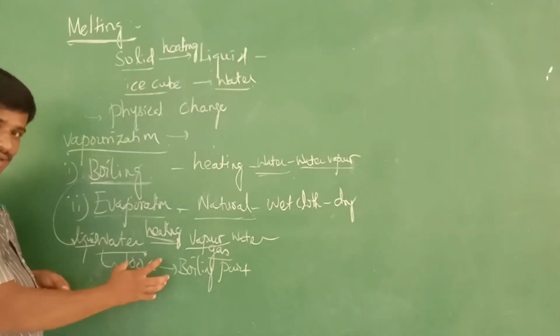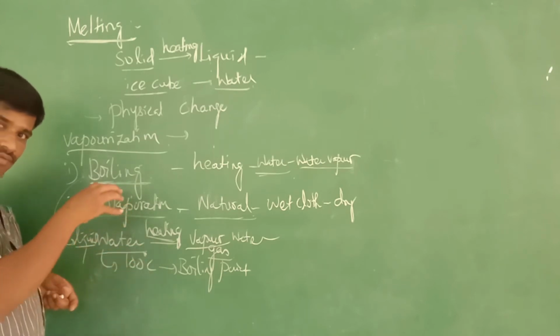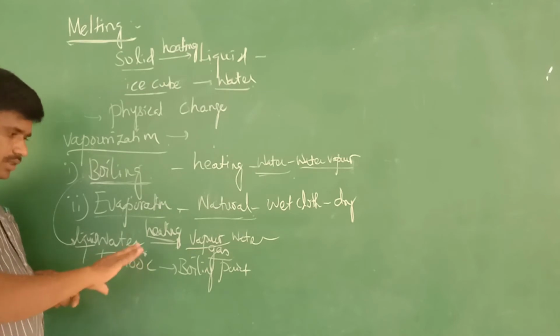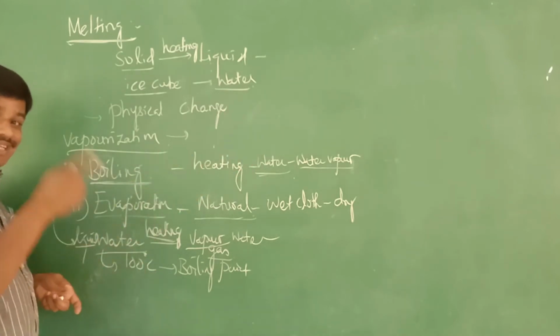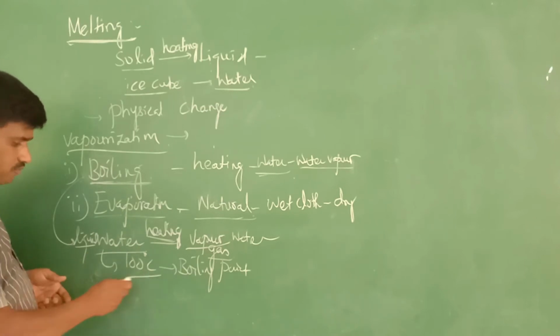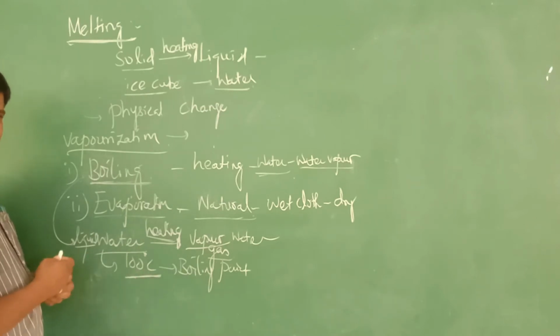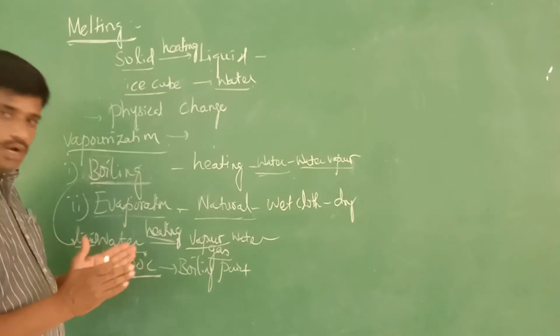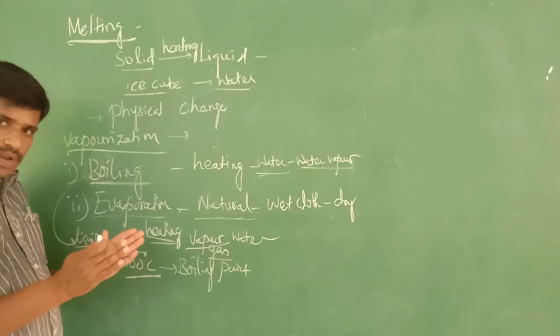The particular point at which the water starts boiling is called the boiling point. So the boiling point of water is 100 degrees Celsius. In that, the water molecules break apart.